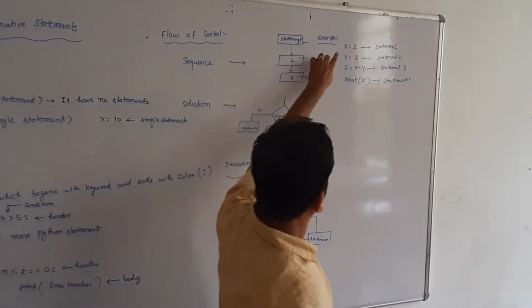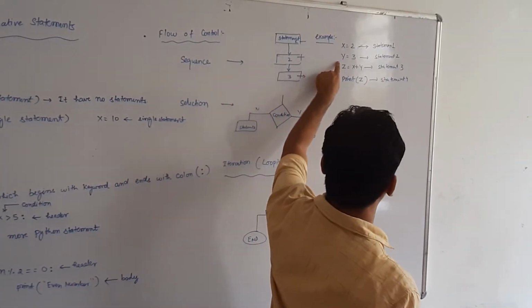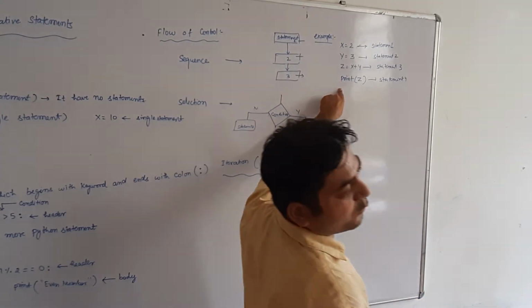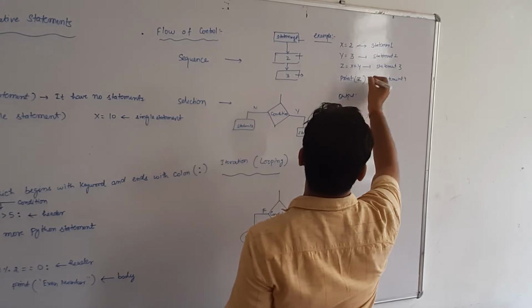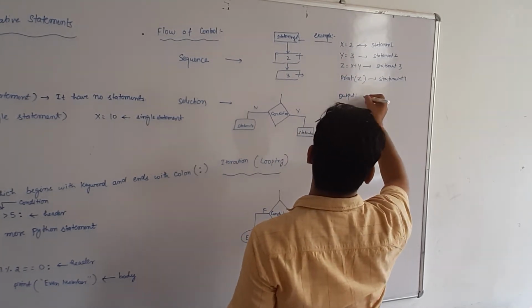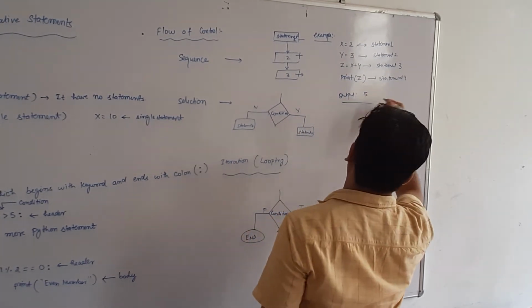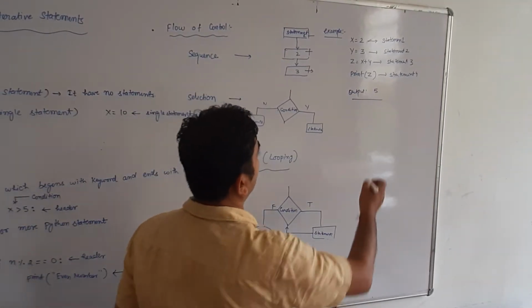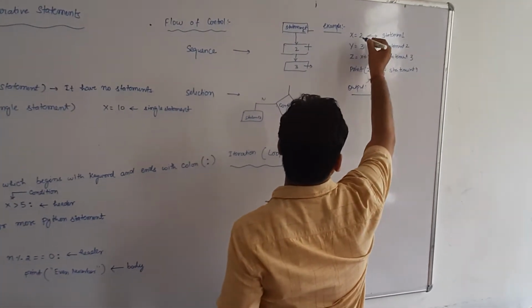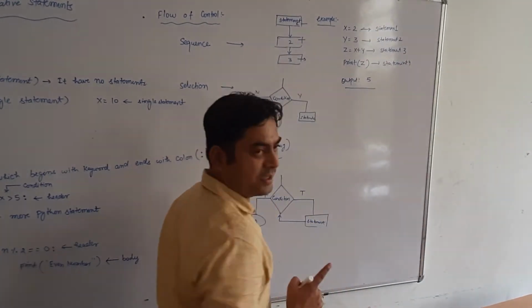So the first statement will execute, then second, then third, and then fourth. So finally what will the output be? z contains 3 plus 2, which is 5, so it prints 5. Is that clear? So this is called sequence. This is a program which produces a sequence of statements.